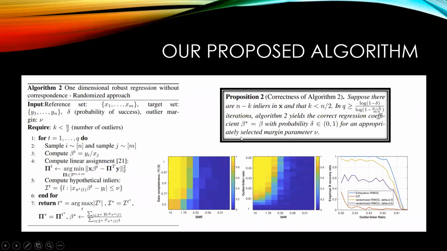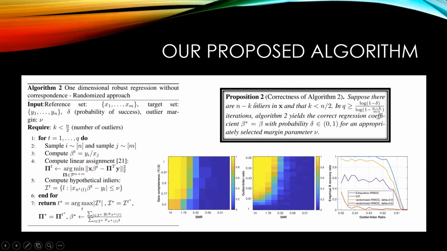So the other case, which is a very simple extension of this based on the random sampling consensus idea, is to, instead of considering all the pairs of points, just consider random samples from points at x and y, and compute this hypothetical beta and the hypothetical inliers based on this new parameter, and finally grab the beta that gives the highest number of inliers.